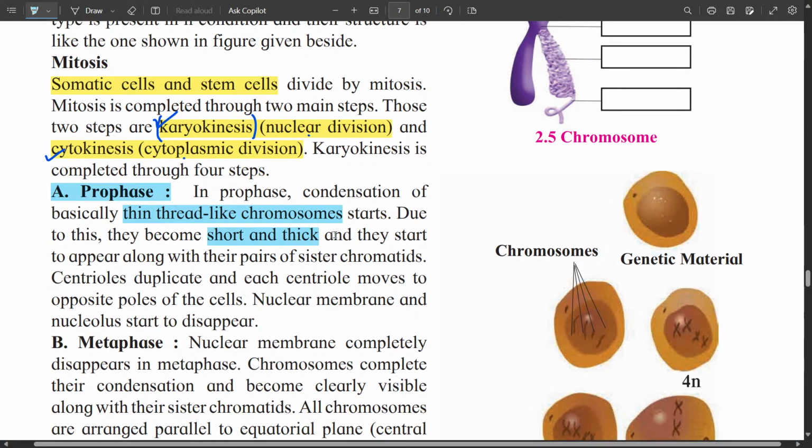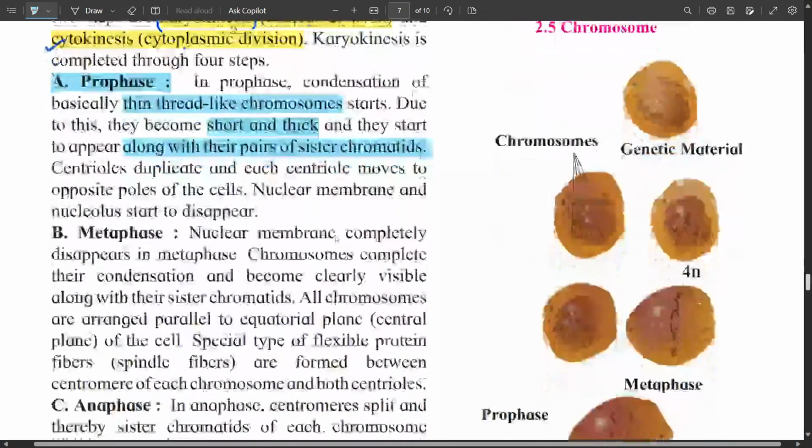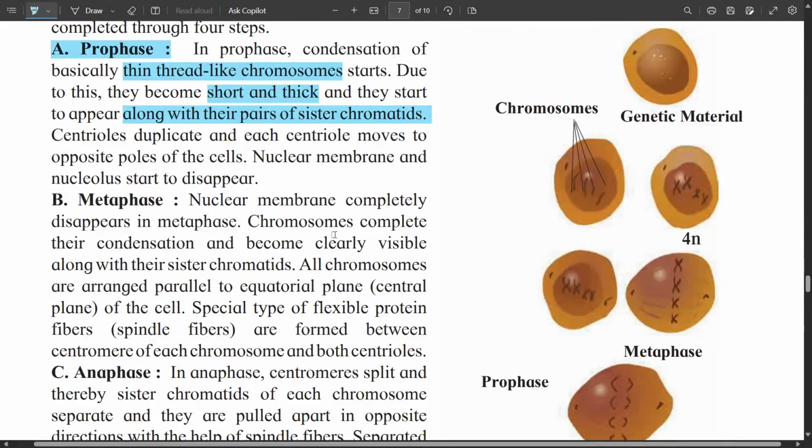They start to appear along with their sister chromatids. So that we have discussed that 2n chromosomes will be converted into 4n chromosomes here, isn't it? So here you can see the 2n chromosome, and you can see the condensation of the chromosome taking place, and after the condensation you can see the formation of sister chromatid here. So now the 2n chromosomes are converted into 4n chromosome.